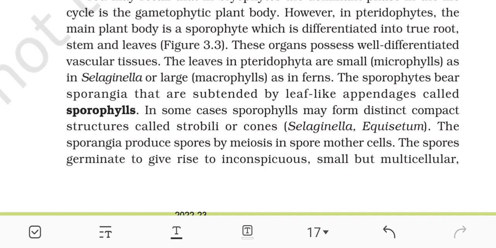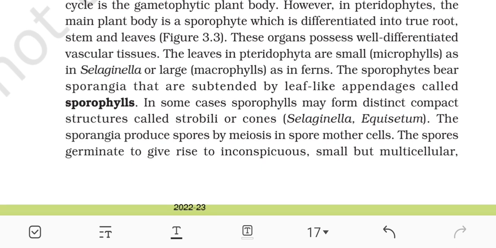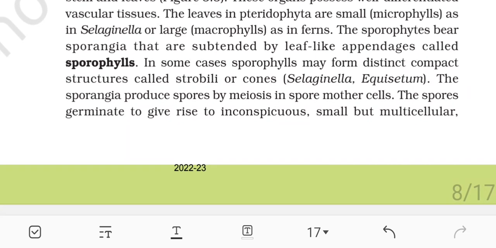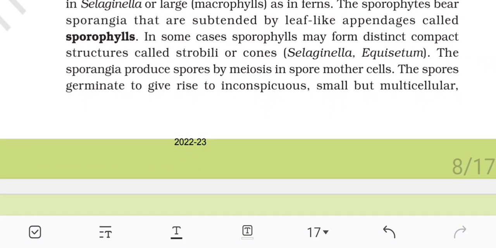The leaves in pteridophytes are small microphylls, as in Selaginella, or large macrophylls, as in ferns. The sporophytes bear sporangia that are subtended by leaf-like appendages called sporophylls. In some cases, sporophylls may form distinct compact structures called strobili or cones, as in Selaginella and Equisetum. The sporangia produce spores by meiosis in spore mother cells.